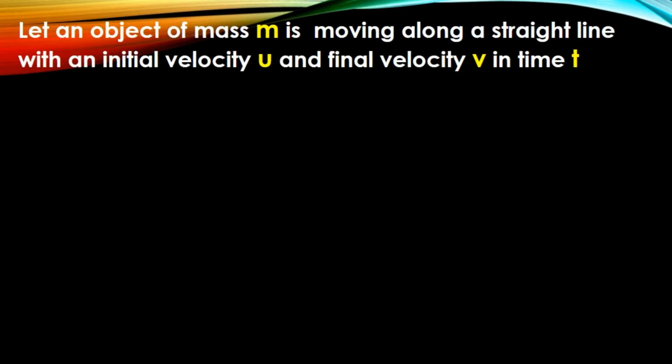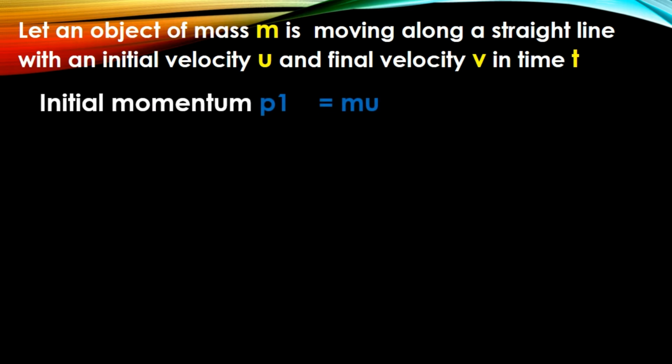Let an object of mass m be moving along a straight line with an initial velocity u and final velocity v in time t. What is the initial momentum? Initial momentum p1 is equal to mass into initial velocity. We can write p1 = mu.